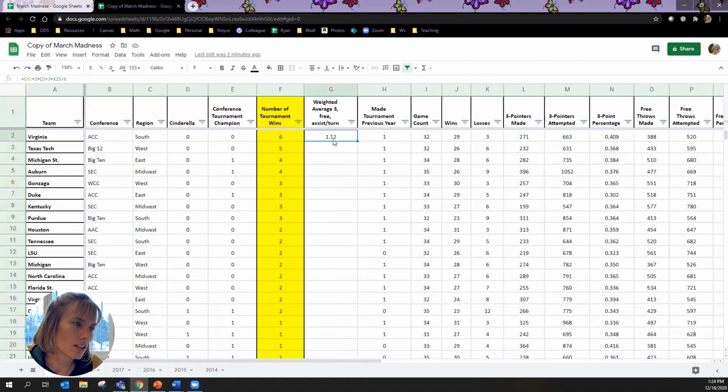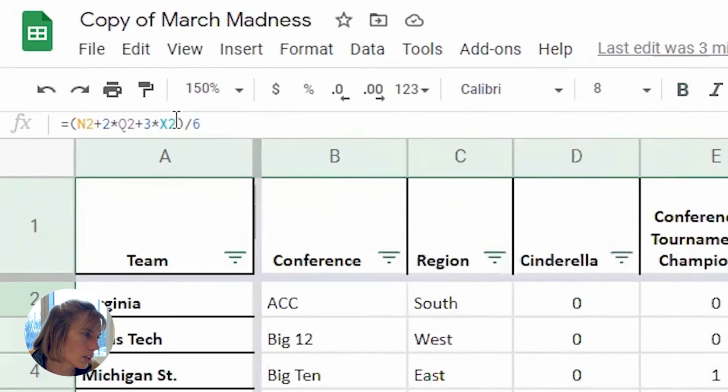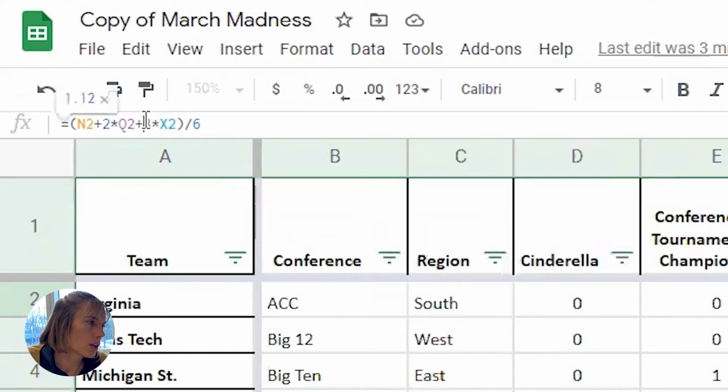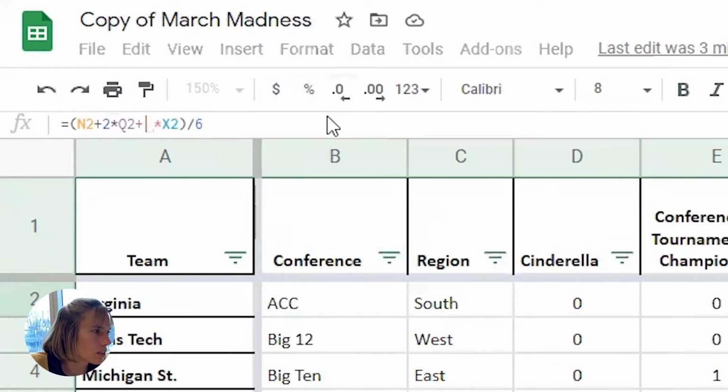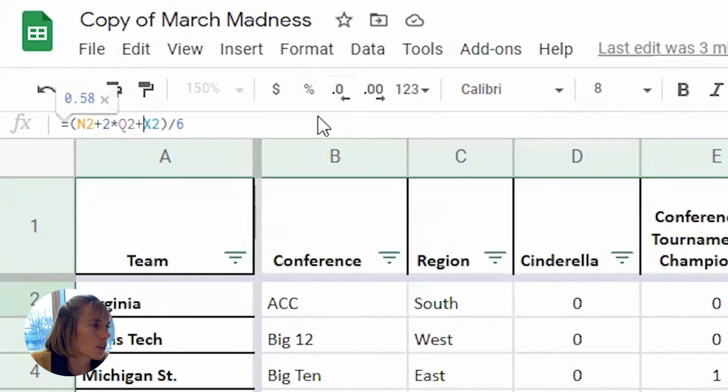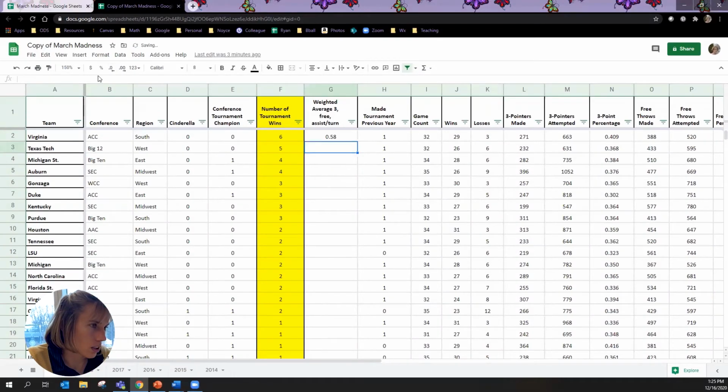So if I go back here, if I look at my formula up in the formula box, I had multiplied by 3 because I thought it was important, but the numbers coming in were giving it greater weight. So I'm just going to get rid of that multiply by 3. And you want to do your edits up in the formula box because you have less weird things happening then. Sometimes, yeah. So I just got rid of the 3 and the asterisk, and I go enter. And that looks more like a percentage, and I feel more comfortable with it.